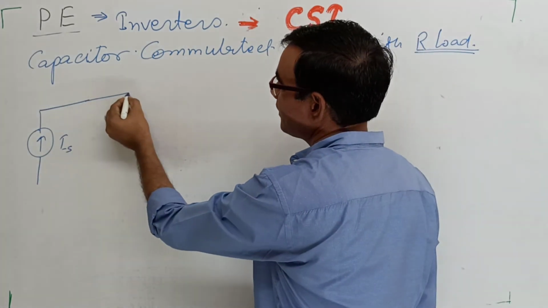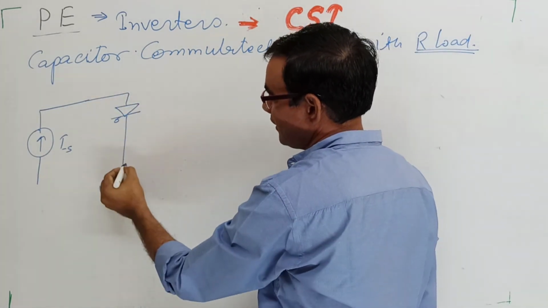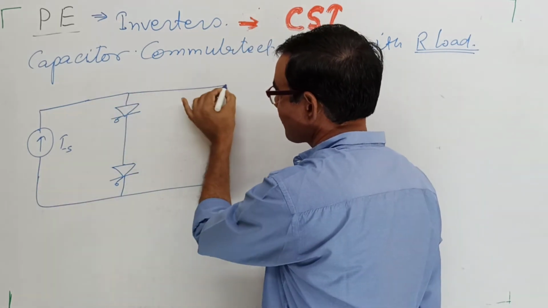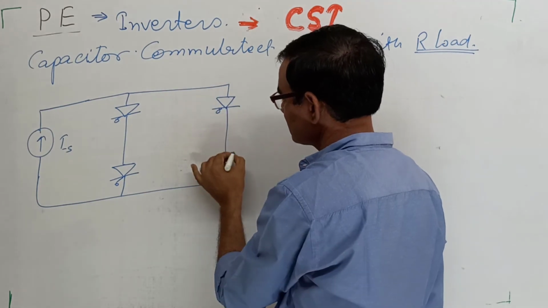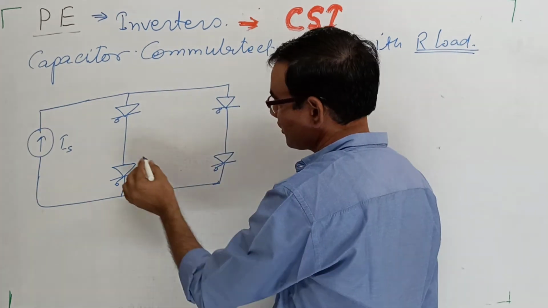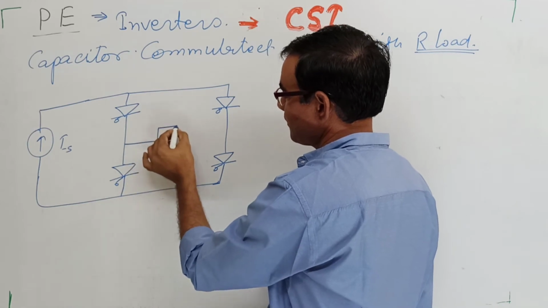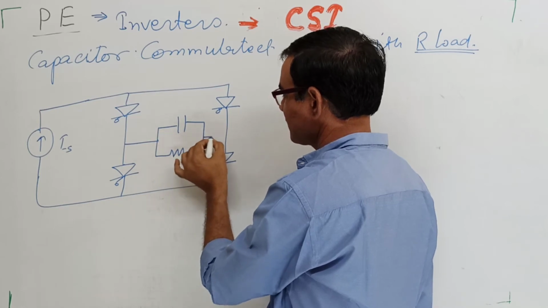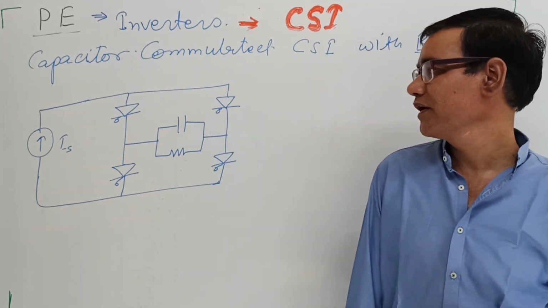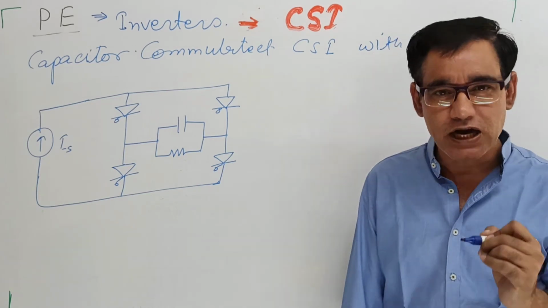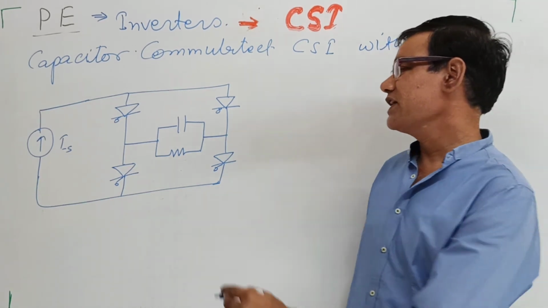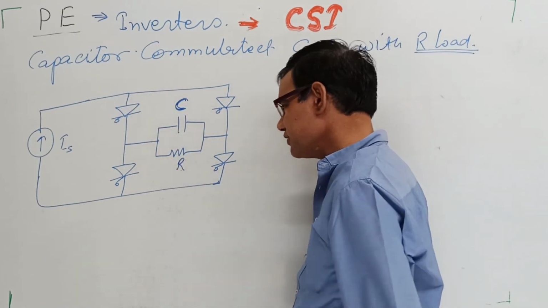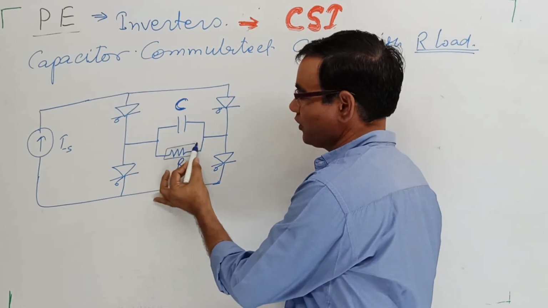And this is the circuit arrangement of a current source inverter. A capacitor and a resistor. This is known as the capacitor for commutation, and this is the load resistance. Here it is known as the load.